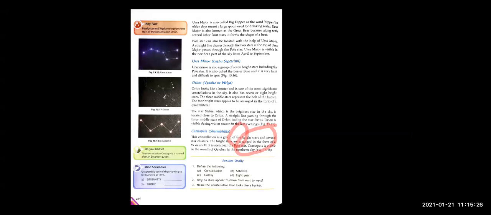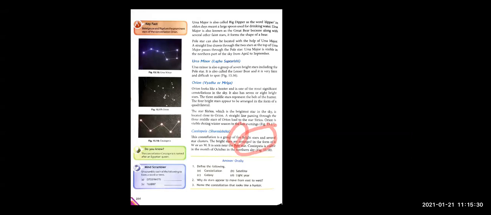These 3 stars. Sorry, I included the 4th one also. These 3 stars, that is the 3, they form the handle of the spoon, and these 4 stars together form the bowl of the spoon, right? So handle and the bowl of the spoon. So there are a total of 7 stars and they resemble a big spoon, children.